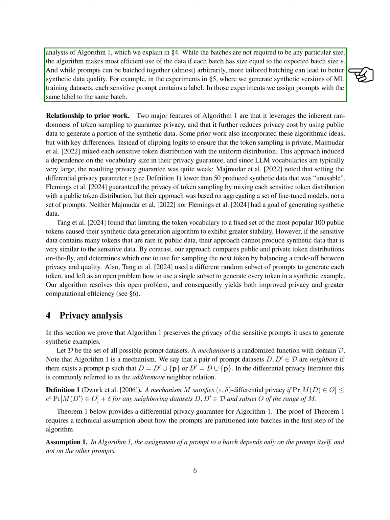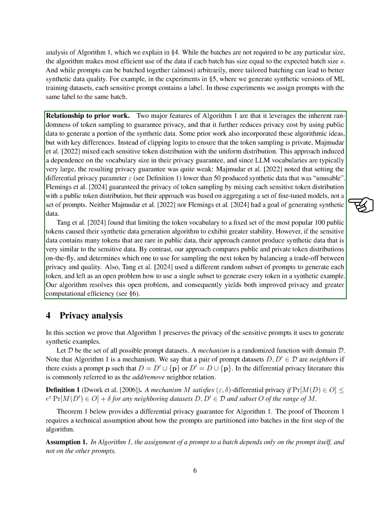Section: Relationship to prior work. In this section, we will discuss the connection to previous research. Our algorithm has two main characteristics. It uses the randomness of token sampling to ensure privacy and reduces privacy cost by incorporating public data to create synthetic data. Some earlier studies also used similar ideas but with some differences.